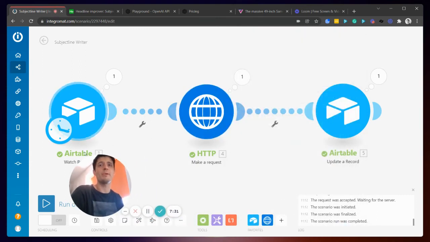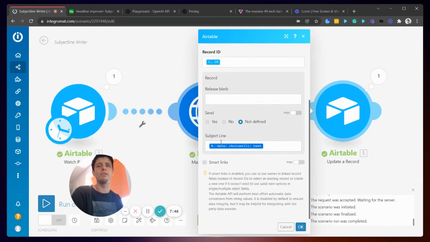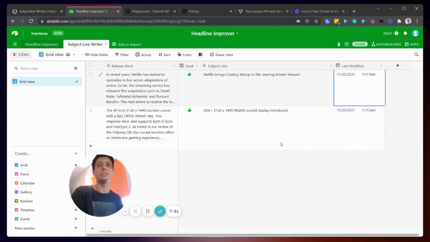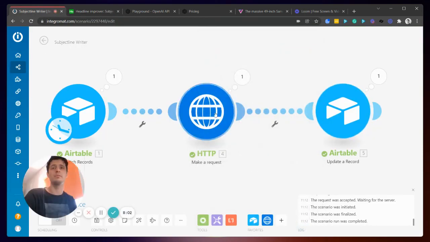So it takes the information from Airtable, passes it to OpenAI, and then Airtable looks for the response. So the response that GPT-3 gives, and it sends it back. So we can see here the record ID, and then the data from OpenAI, and then it just sends it back here. That's how these apps work. There's no other secret, really. You can do anything, and with this setup here, providing we've got an OpenAI account, you get your authorization and your bearer, and then you pop that into HTTP, and then the two can talk to each other.